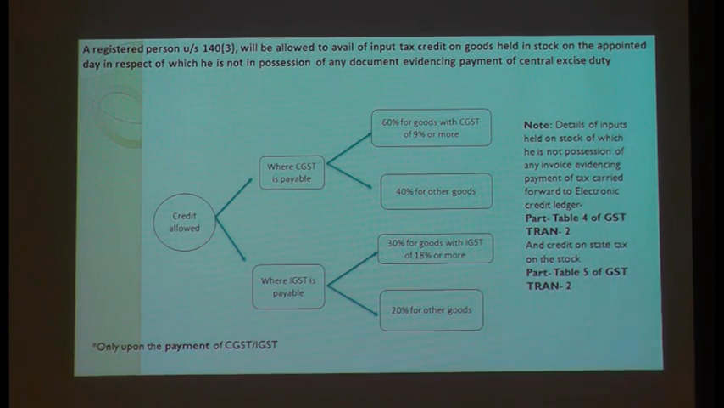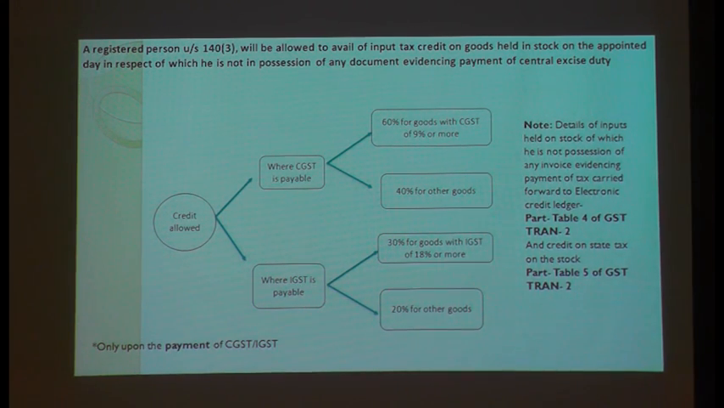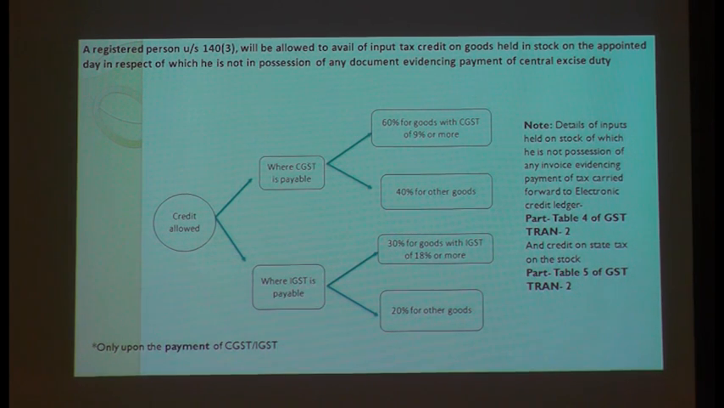But what is the law saying? Okay, you take the credit, but you have to file TRAN-2 every month. Already 1 month is over. I have to file TRAN-2 showing how much sales I have made of that cement. Only then am I eligible for credit.